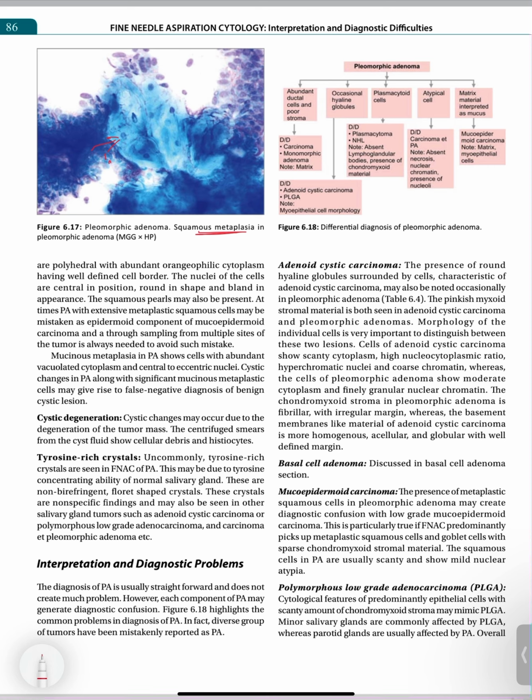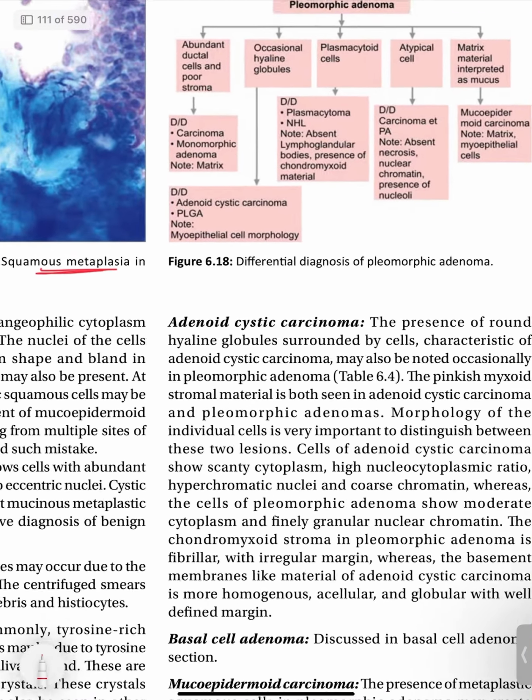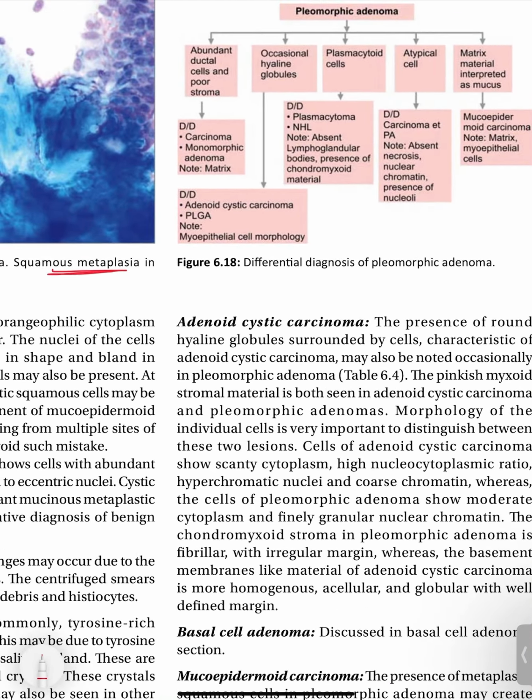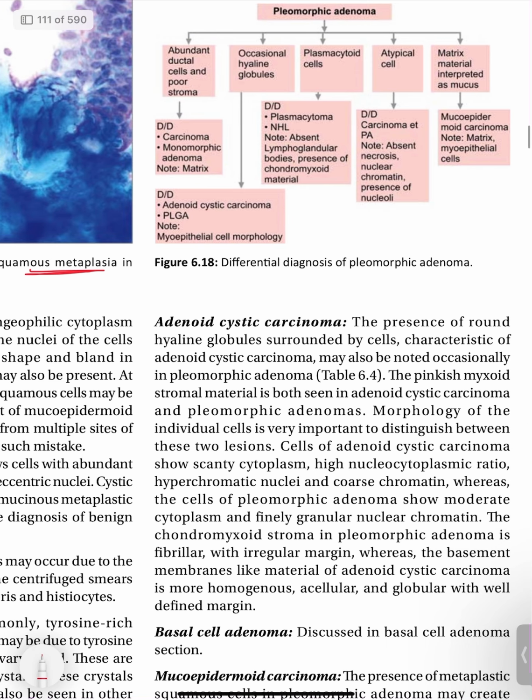So, what are the differential diagnoses of the pleomorphic adenoma? If abundant ductal cells or poor stroma is present, then the DDs can be carcinoma, monomorphic adenoma, and if occasional hyaline globules are present, then the DDs can be adenoid cystic carcinoma, PLGA, and we should note the myoepithelial cell morphology in these cases. If the cells are plasmacytoid, then the DDs can be plasmacytoma and NHL.